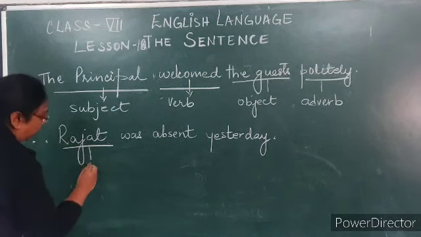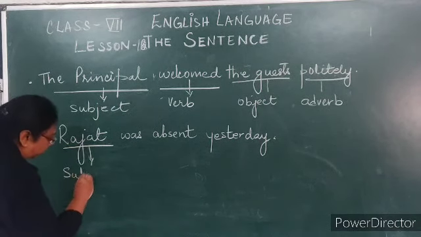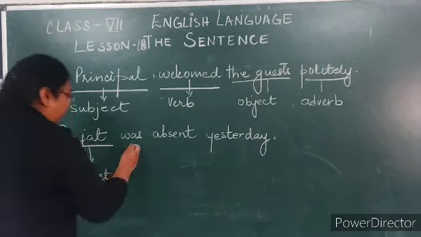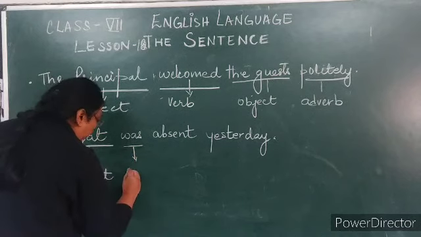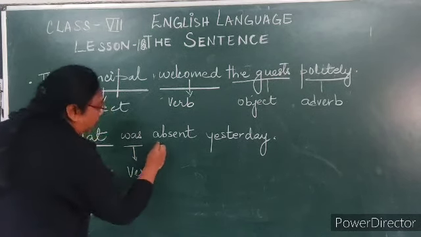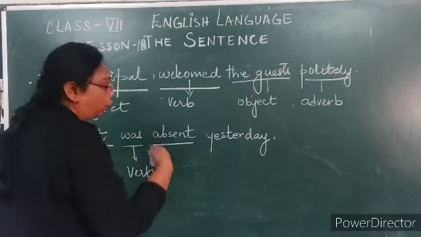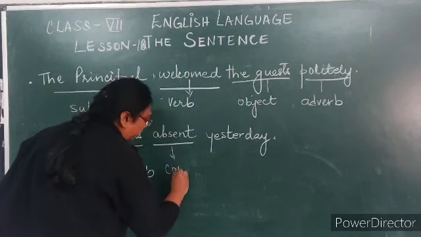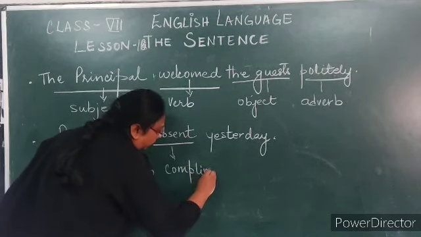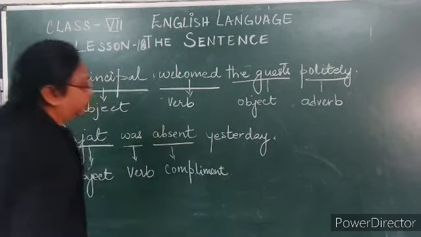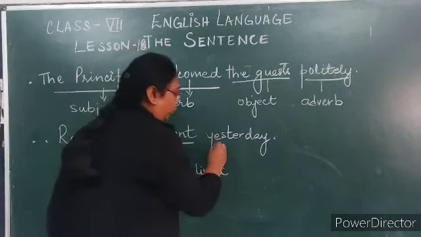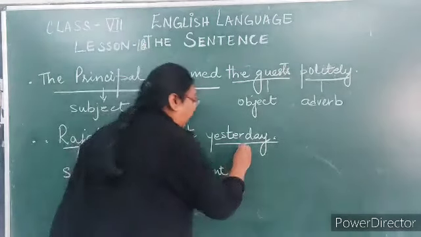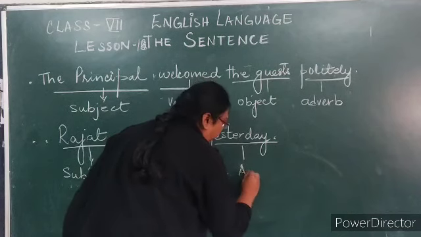Rajat is the name of a person, so it is the subject. Right. Now next is was. Was is what? It is a verb. Absent is what? It is a complement. It is telling about the subject. Now yesterday is what? It is talking about a time, like yesterday, past. So it is an adverb.